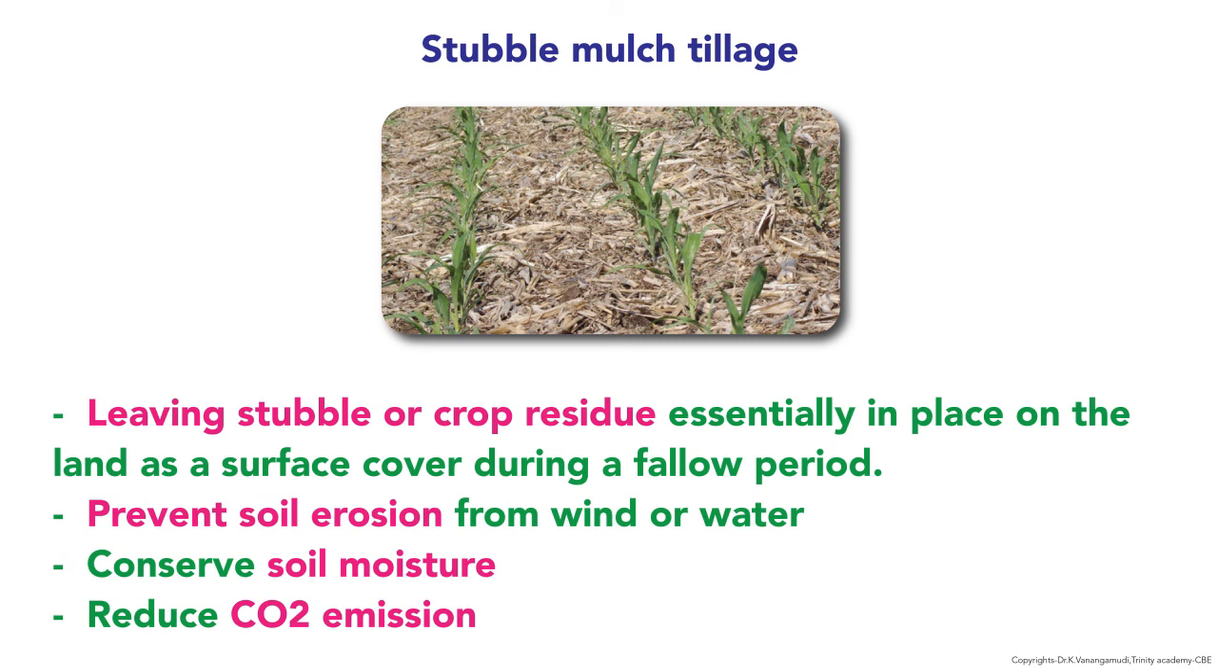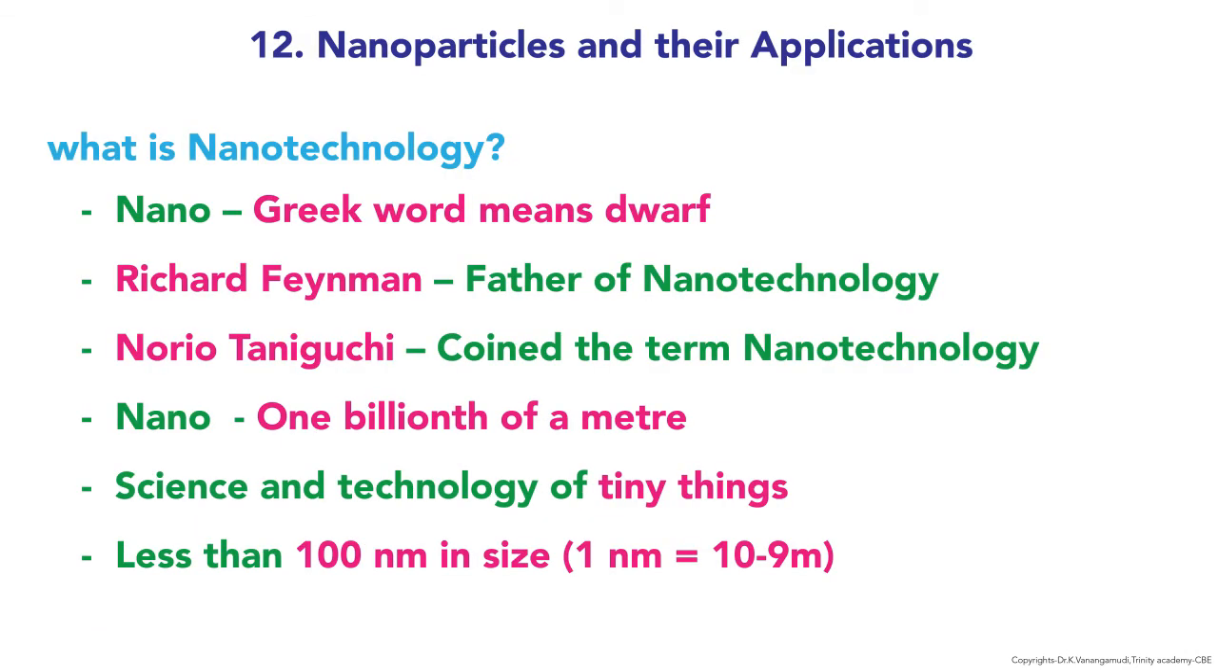Good friends, the next chapter is 12, nanoparticles and their applications. What do you mean by nanotechnology? Nano is the Greek word that means dwarf. The father of nanotechnology is Richard Feynman. Norio Taniguchi coined the term nanotechnology. Nano means 1 billionth of a meter. It is a science and technology of tiny things.